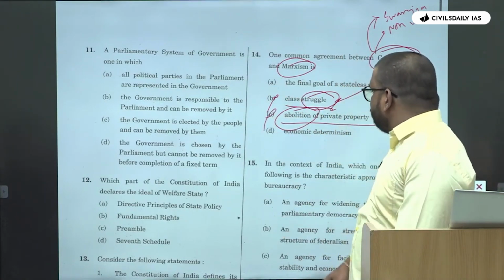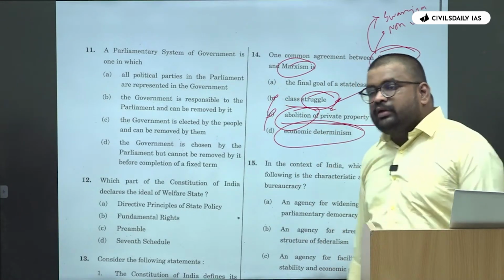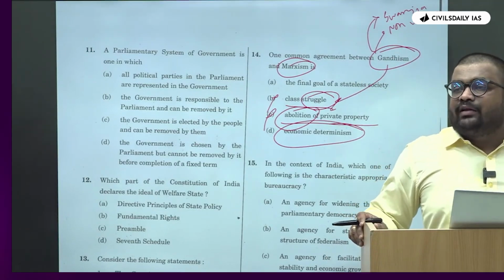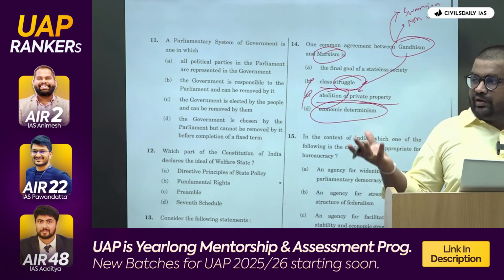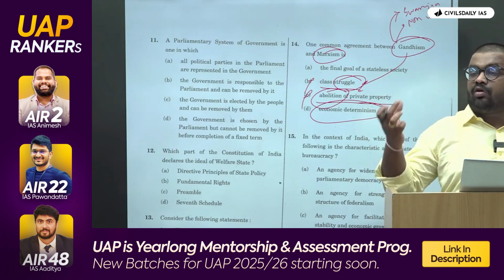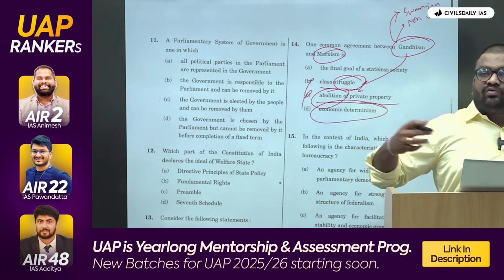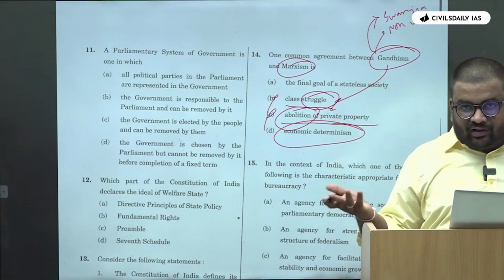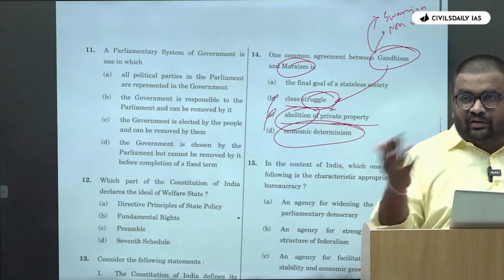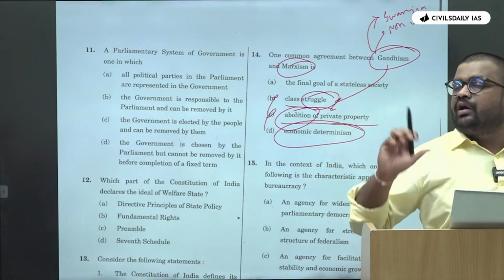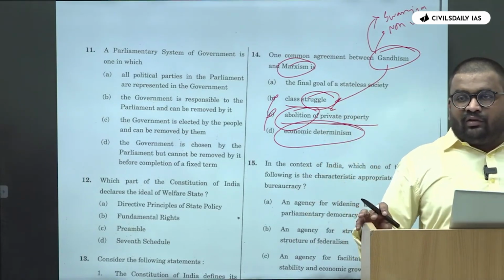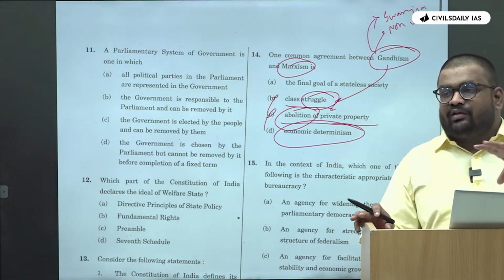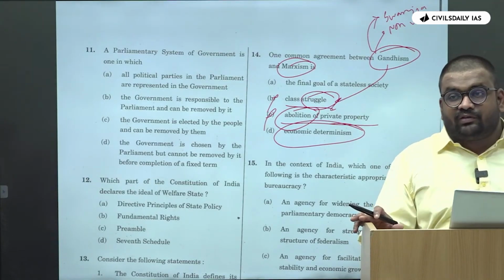You forget about Marxism, economic determinism. Economic determinism means in Marxism it is the concept that the foundation of the society, the basic structure of the society, is economics. So if you want to change any aspect of the society, be it the education system, the class relations, the caste system, anything, if the economics changes, everything changes. That is economic determinism. So the cause behind every effect is economics as per Marxism.